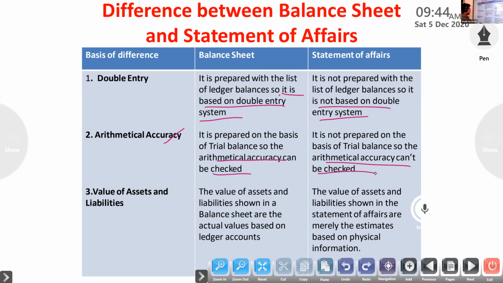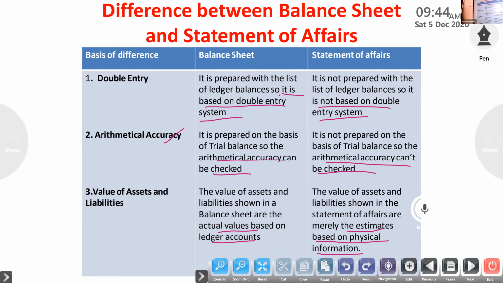Next, value of assets and liabilities. The values of assets and liabilities shown in a balance sheet are the actual values based on ledger accounts, because on the basis of ledger accounts only we prepare the trial balance, journal, ledger, trading and profit and loss account, and balance sheet. In a statement of affairs, the values are merely estimates based on physical information.